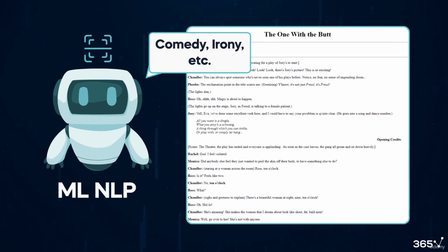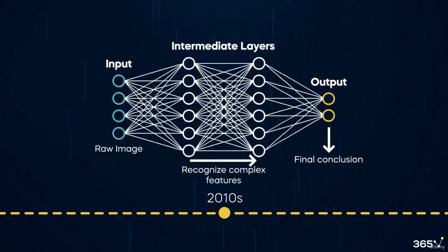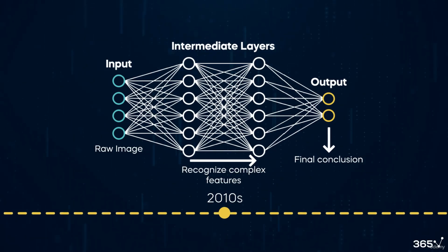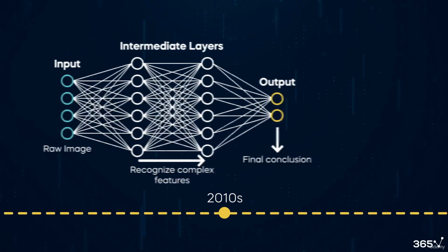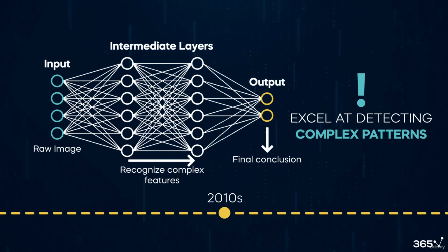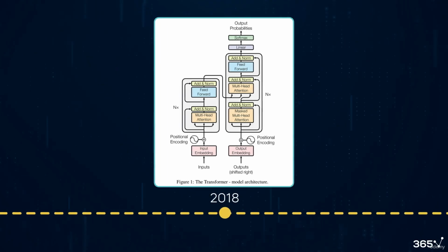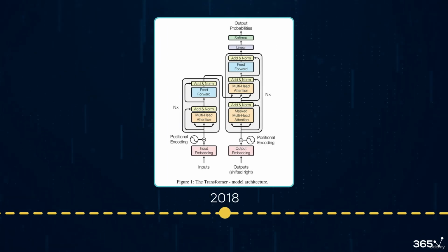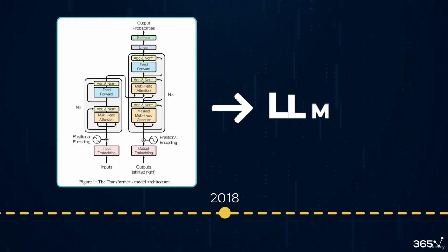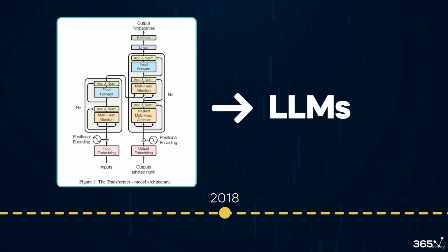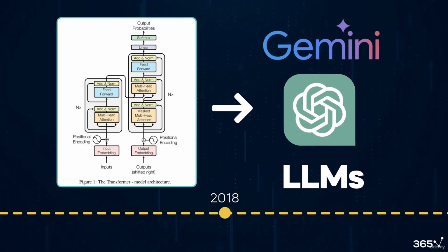The emergence of neural networks in the 2010s revolutionized NLP tasks like translation, speech recognition, and text generation. This is because neural networks, with their deep, multi-layered structures, excel at detecting complex patterns beyond the reach of conventional machine learning methods. Transformer architecture, introduced in 2018, is one of the most recent innovations. It revolutionized the NLP field and led to the creation of large language models. This architecture made the development of LLMs like GPT and Gemini possible.